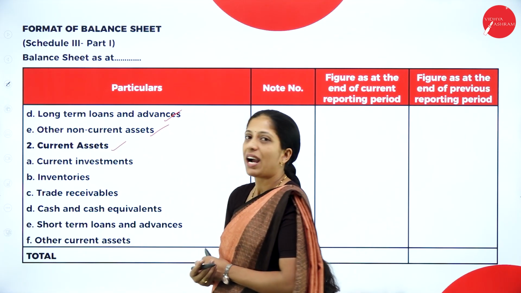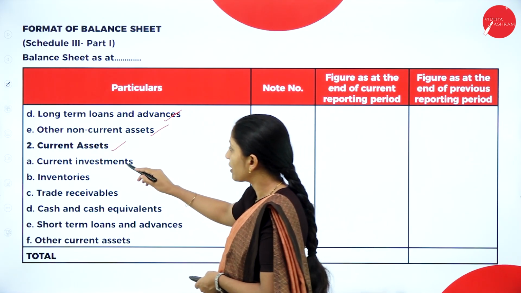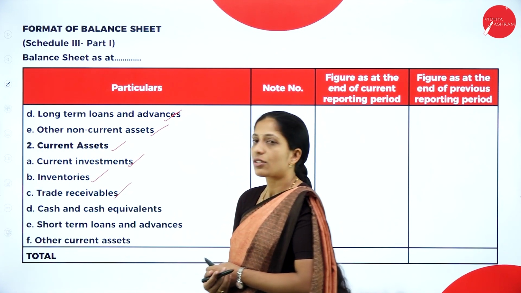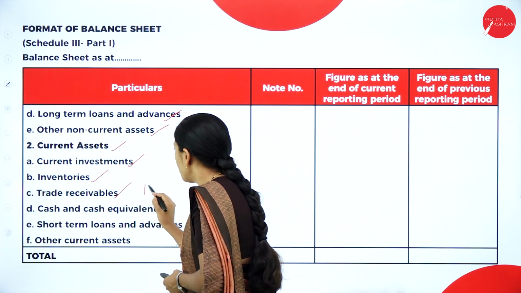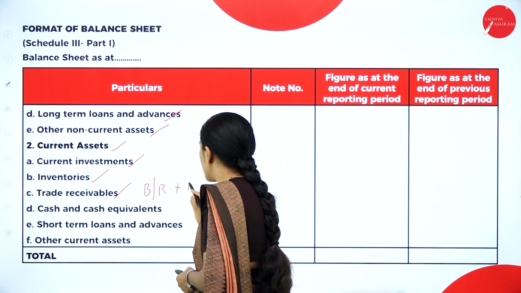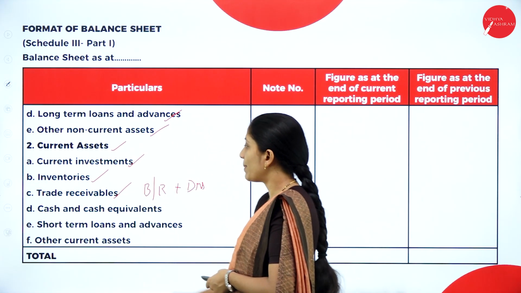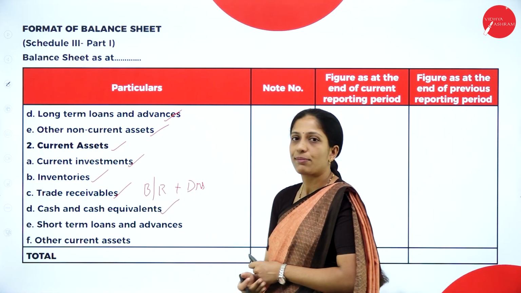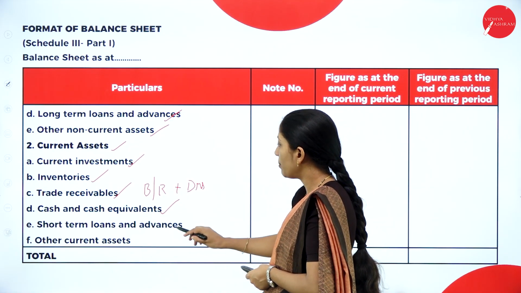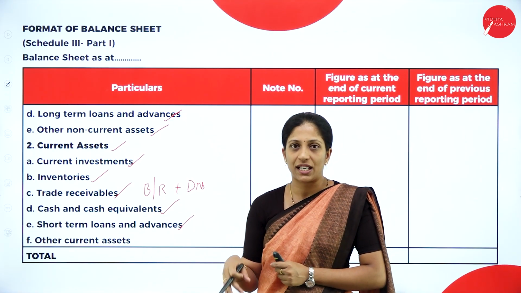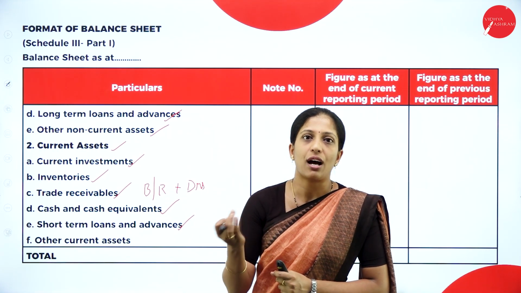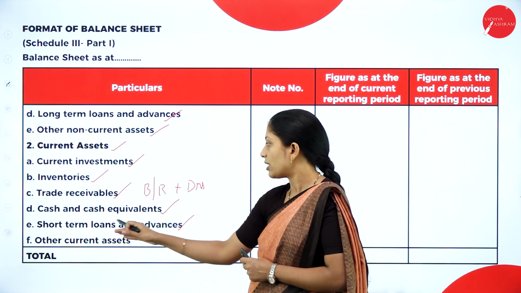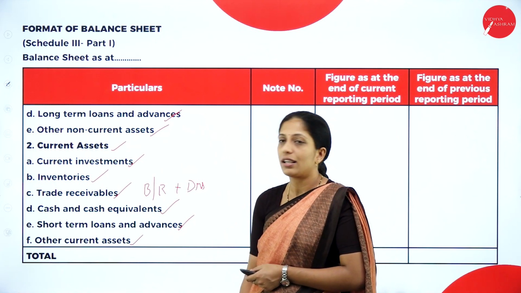Next, coming to the second part, current assets. So under current assets, we have current investments, inventories, which means stock, then trade receivables. So under trade receivable, we have bills receivable plus debtors. So that comes under trade receivables, cash and cash equivalents. So cash in hand, cash at banks, those come under cash and cash equivalents. Short-term loans and advances. So if the loan has been provided by the company to the outsiders, where the repayable period is less than 12 months, that comes under short-term loans and advances, other current assets.